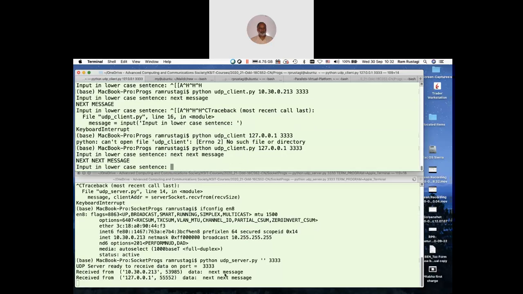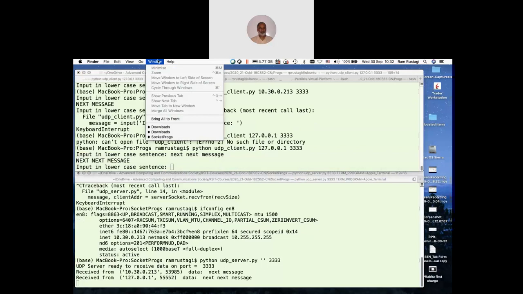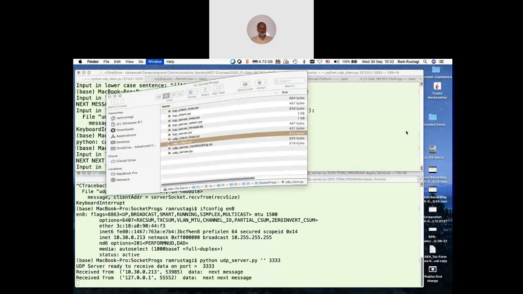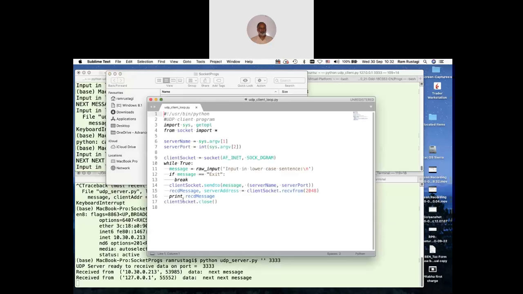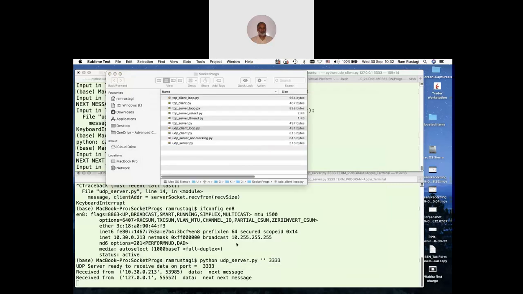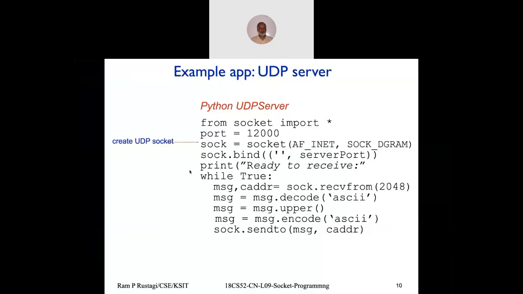I've also given changes to the programs. You can see the loop version as well. If we look at the UDP client, UDP server, client loop: run the client loop, and it will keep running in a loop until you type exit and send a message. I'd request you to try it yourself and work it out. So this is as far as UDP socket programming is concerned. We looked at a UDP socket program. I gave you a program, so run it yourself.